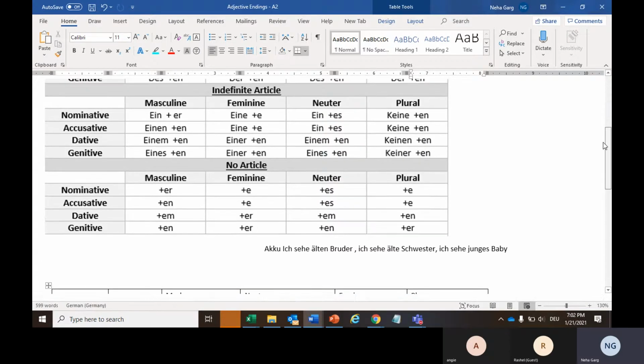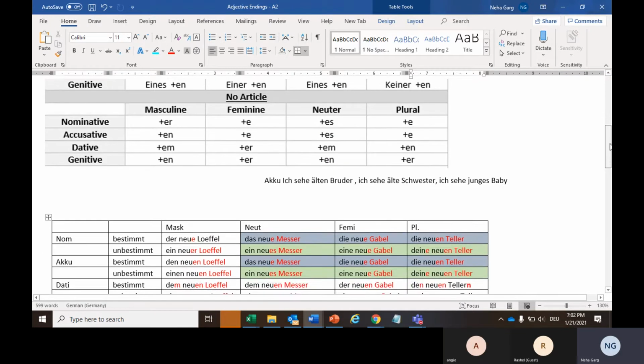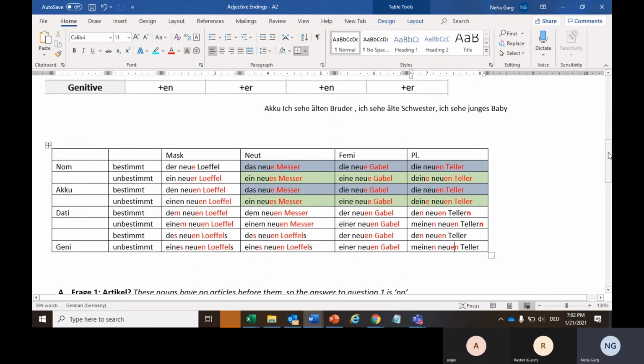If you could see in your homework, there were some articles, the unbestimmt articles, basically ein, einer, and then there was an adjective, and then there was some ending added to that adjective.